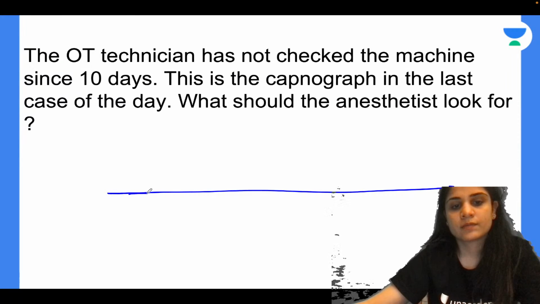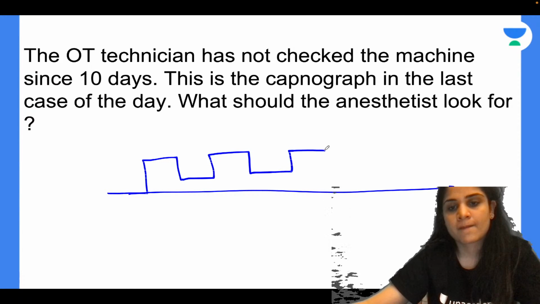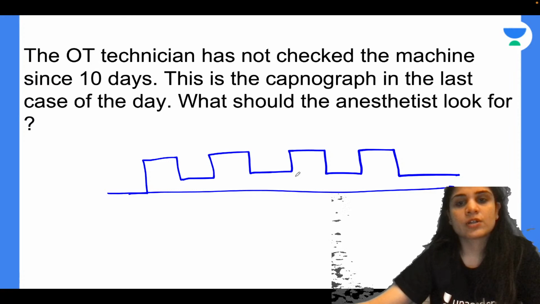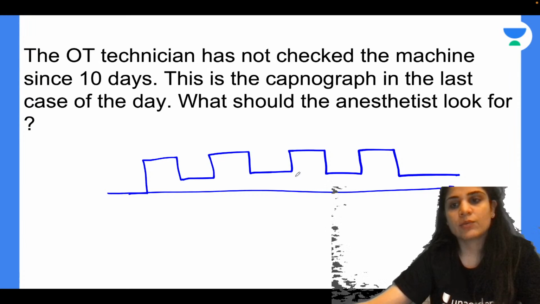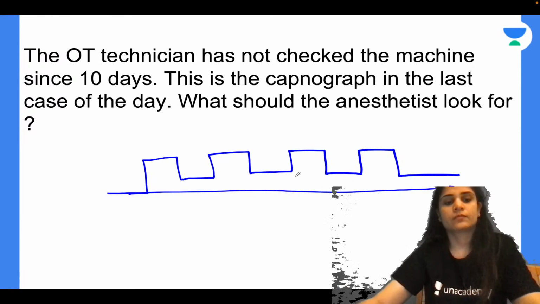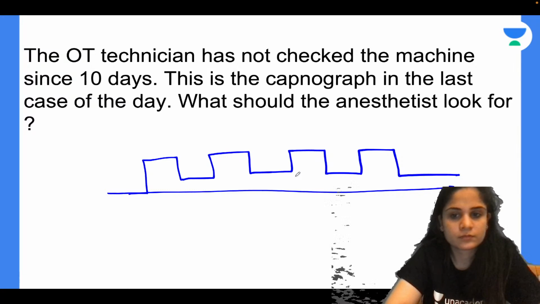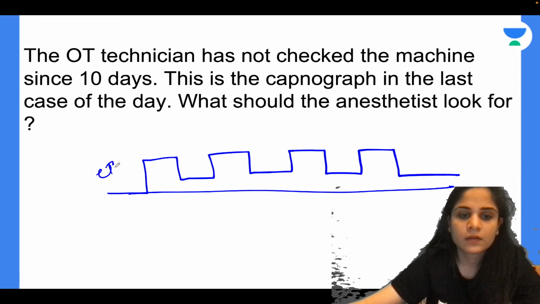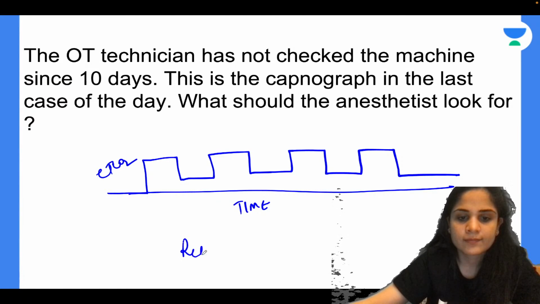Next one. The OT technician has not checked the machine for the last 10 days. This is the capnograph in the last case of the day. What should the anesthetist look for? Yes, very good. So this is the typical pattern that you see on rebreathing.